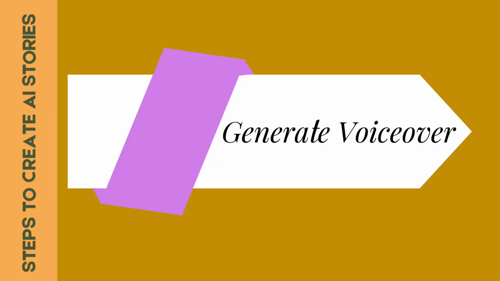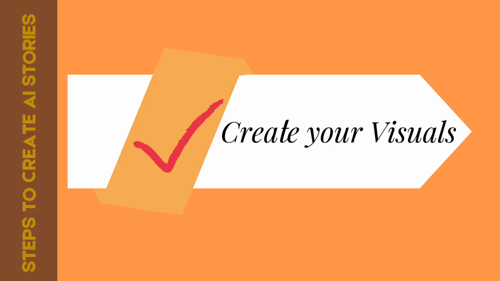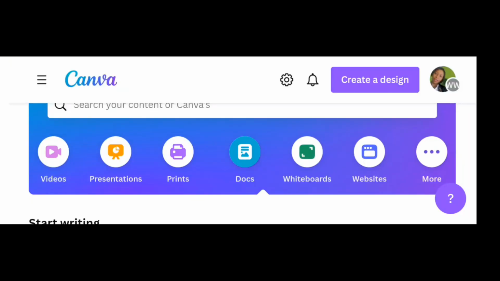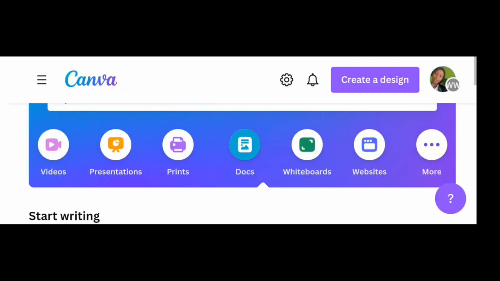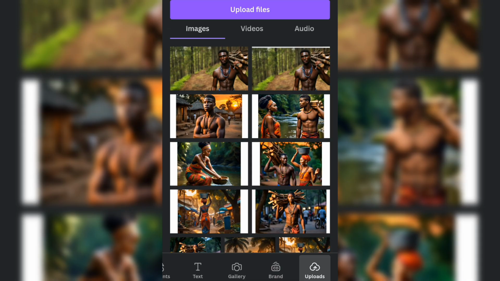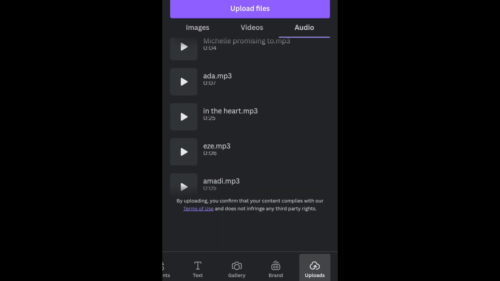Now we have our voiceover generated. We as well have our visuals, that is our images generated. The next step is to put them together to make a video. For that, we'll make use of a video editor, either CapCut or Canva. I will use Canva. Once on Canva, we'll head straight to the upload station, click on upload file, and upload our generated images and voiceover.